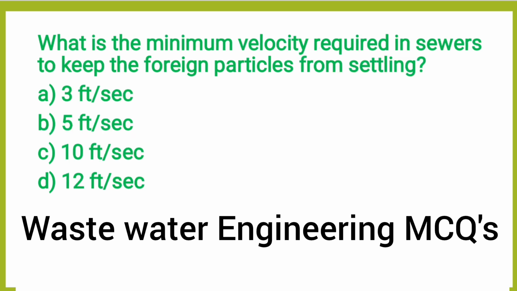Next question, what is the minimum velocity required in the sewers to keep the foreign matters from settling? Option A, 3 feet per second. Option B, 5 feet per second. Option C, 10 feet per second. Option D, 12 feet per second. So the correct answer is option A, 3 feet per second.